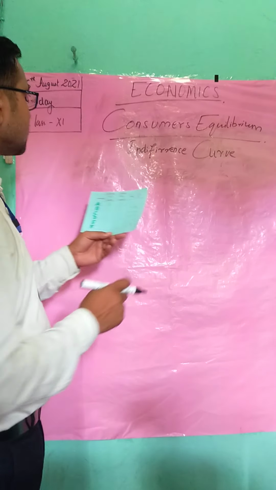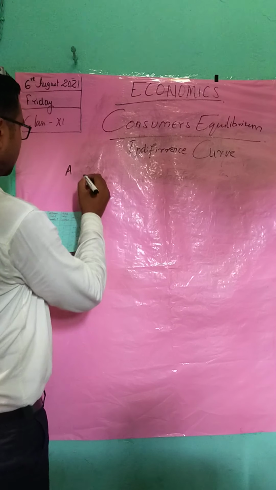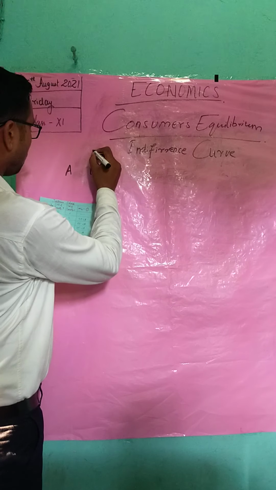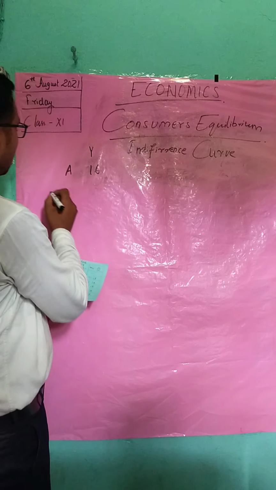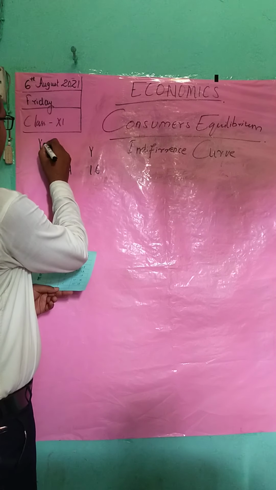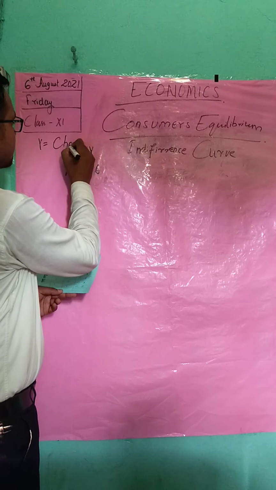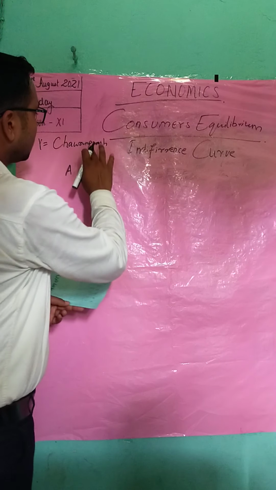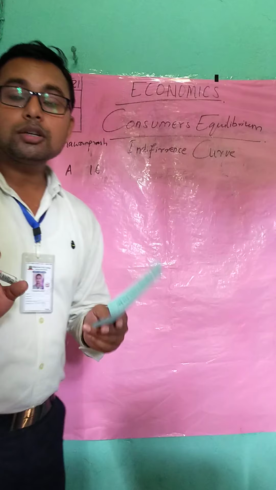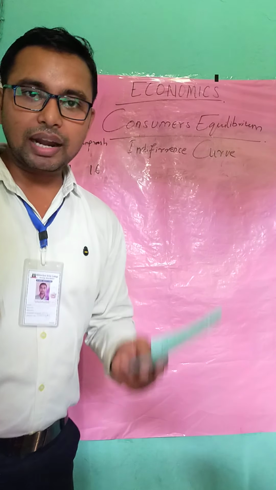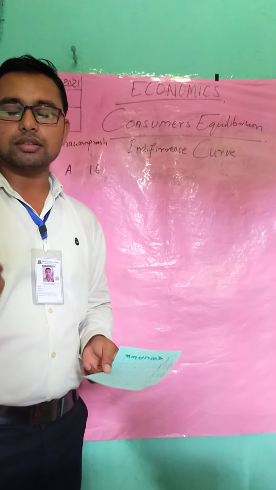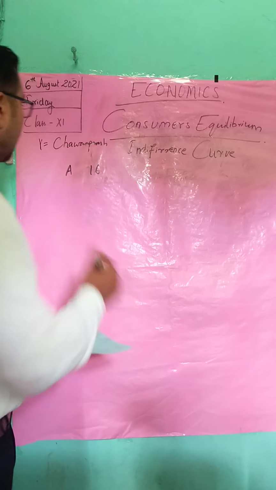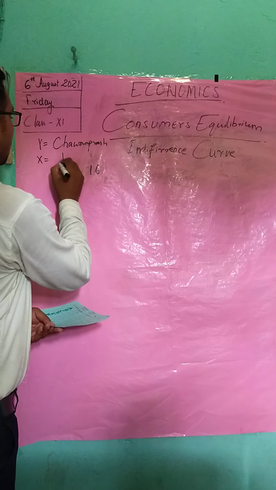All right, so students, in combination A we have 16 units of a commodity Y. We will consider commodity Y as Chyawanprash. We use Chyawanprash in the pandemic time to boost our immune system. And commodity X we will take as Horlicks.